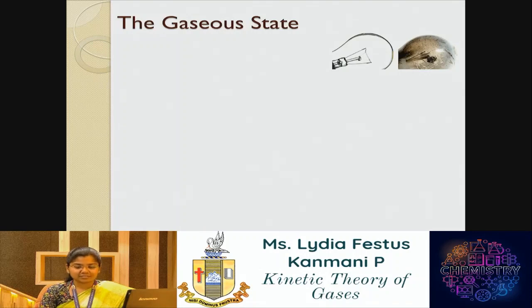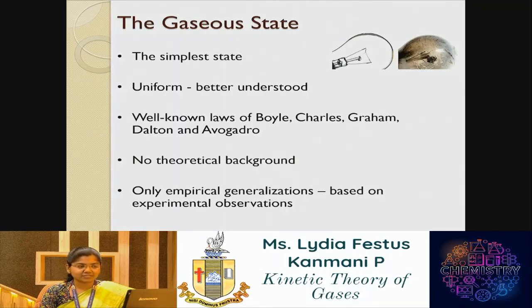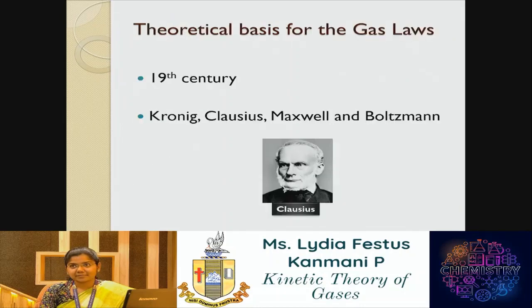Among the different states of matter, the gaseous state is the most simple. Their uniformity is one of the reasons for that, and there are many well-known laws of gases. A few to be mentioned are Boyle's law, Charles' law, Graham's law, Dalton's, and that of Amedeo Avogadro. However, in the 19th century, there were a few people who were able to give a sound theoretical basis for these laws, and they were Kronig, Clausius, Maxwell, and Boltzmann. The picture of Clausius can be seen in the slide.